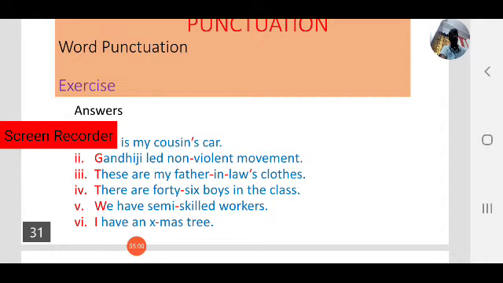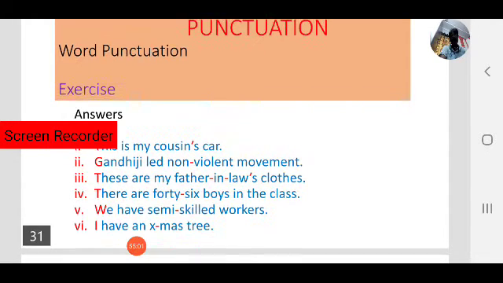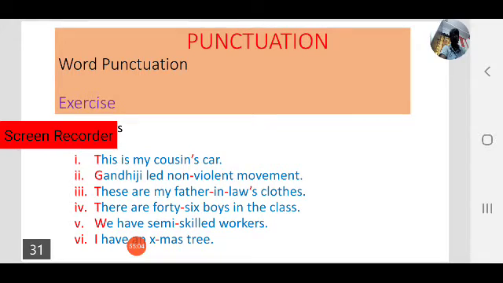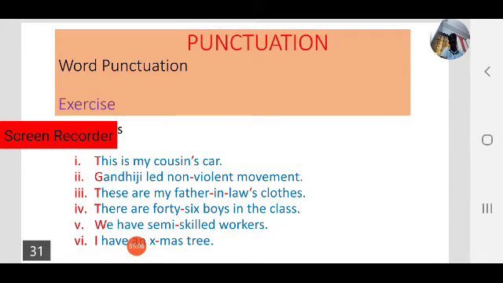So this is about word punctuation. For the last 3 sessions we focused on punctuation. There are 3 types of punctuation: end punctuation, internal punctuation, and word punctuation.